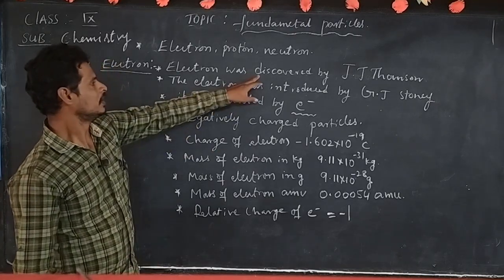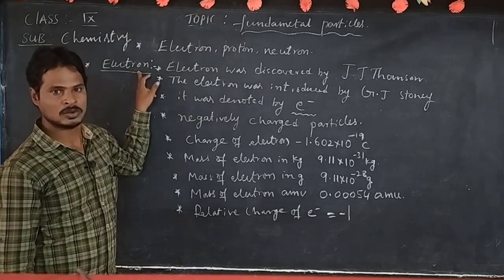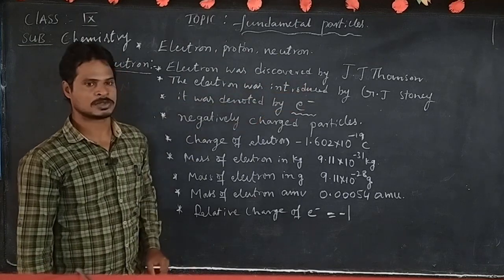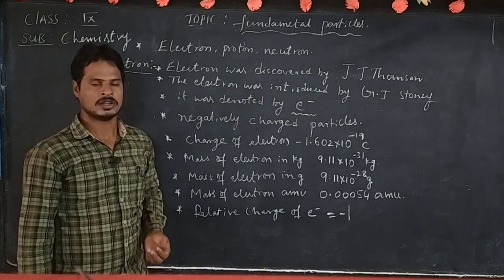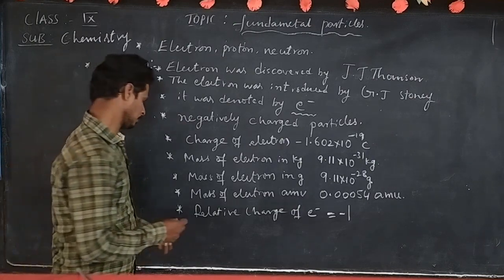But how can you identify the electron? Who discovered the electron? J.J. Thomson. How can you identify the electron? By the cathode ray experiment.